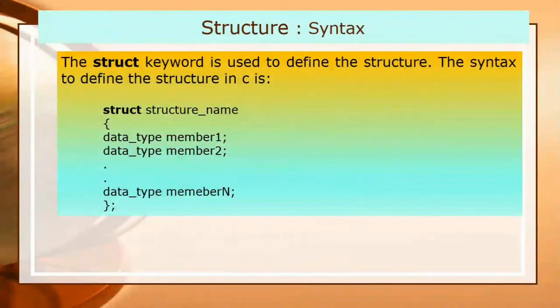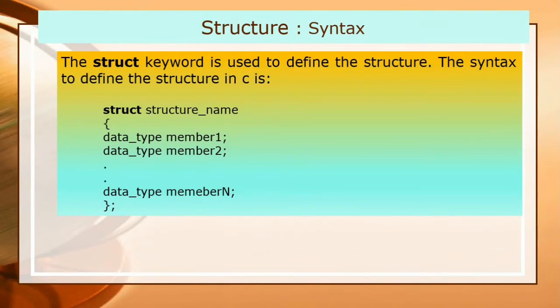So the syntax of structure is shown in the slide. The struct keyword is used to define the structure. The syntax to define the structure: it will start with the struct keyword, then you write the name of the structure, and the name of the structure must be a valid C identifier. Then open the curly brace.